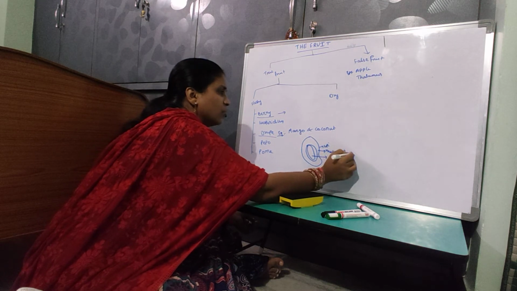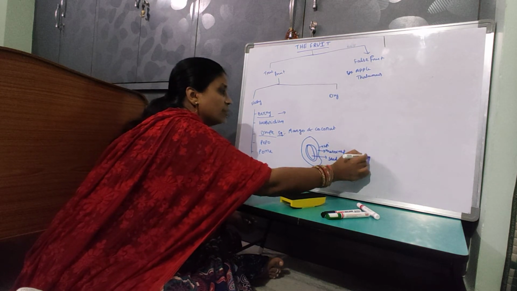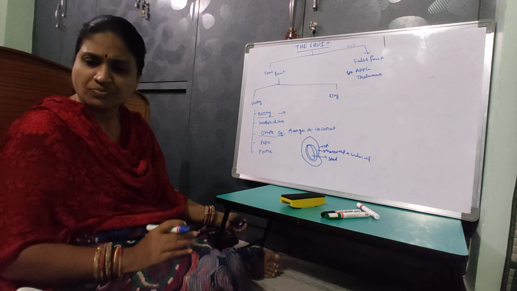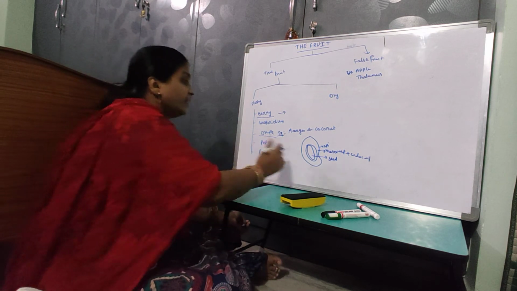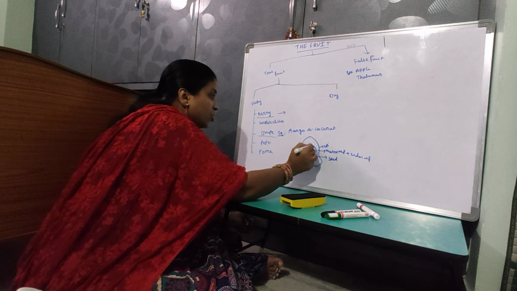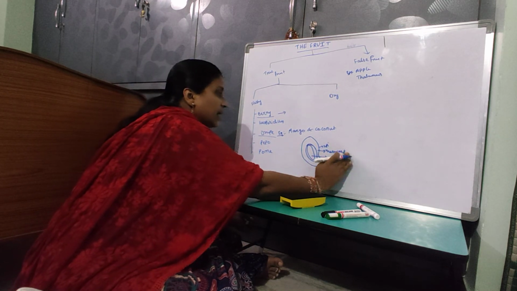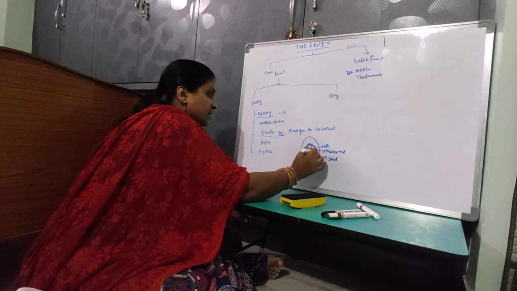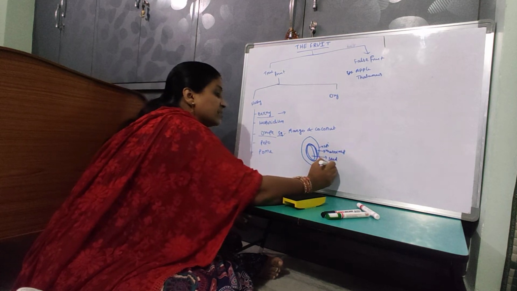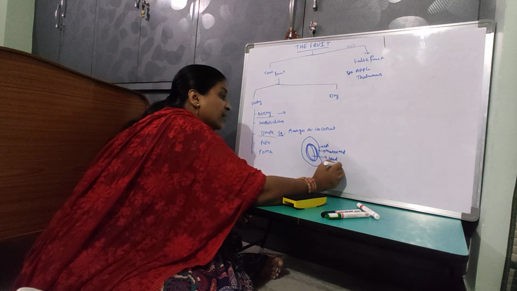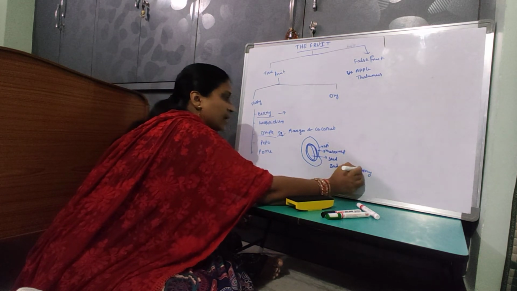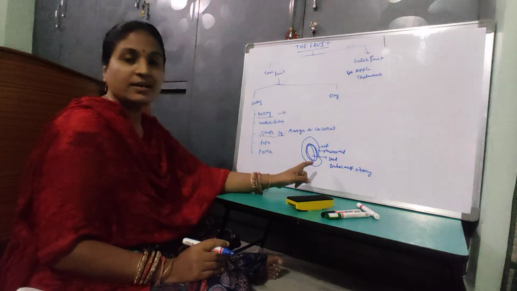The mesocarp and endocarp are pulpy and juicy, and that is the edible portion. Inside the endocarp the seed is present, and the endocarp is stony in mango and bears the seed.